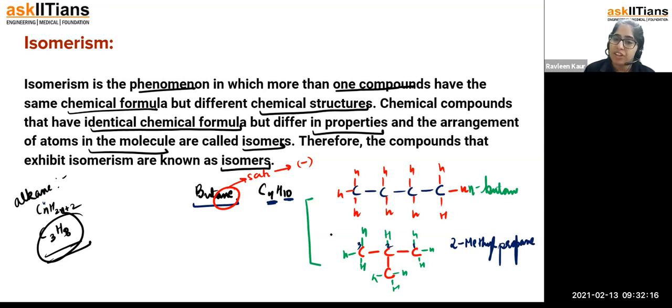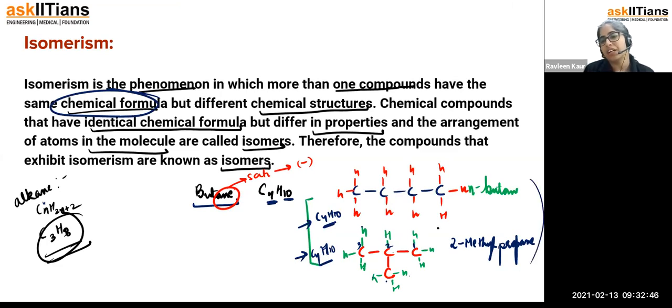So it means if you count, they both will be C4H10 only. This is also C4H10. Count here: 1, 2, 3, 4. So carbon is 4, hydrogen is 1, 2, 3, 4, 5, 6, 7, 8, 9, 10, right? C4H10, like this. So we have understood from here what the idea is. We got the idea that this is going to be the same chemical formula, but their structures are different. Their IUPAC naming is going to be different.